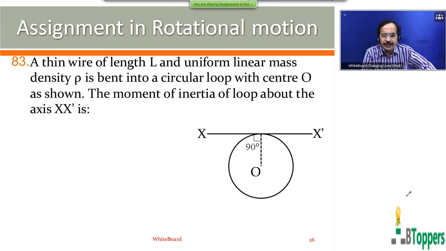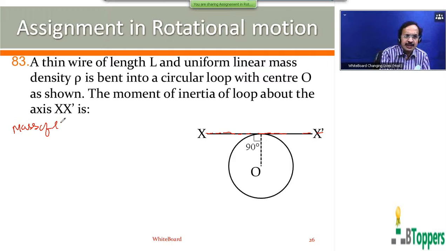See the next question, question number 83. A thin wire of length L and uniform linear mass density rho is bent into a circular loop with center O as shown. The moment of inertia of the loop about the axis xx dash is. So the mass of the loop is the same as the mass of the wire.